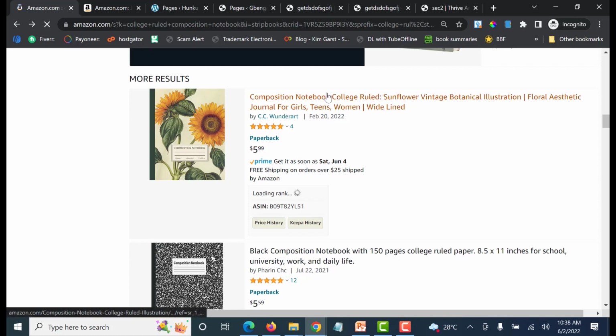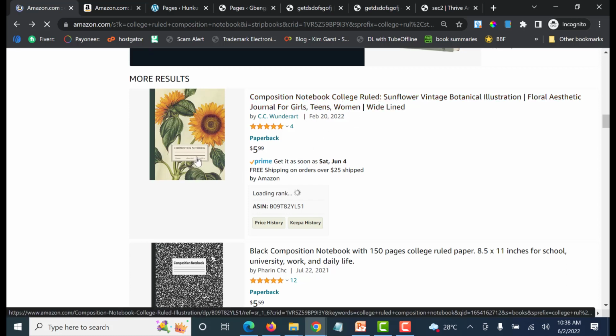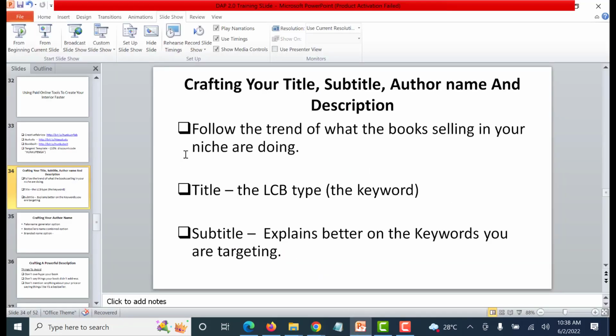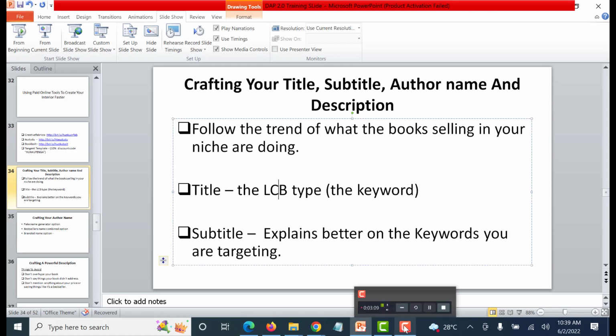Look at this one, the composition notebook, college rule. Let's open that up so that we can see exactly what I'm talking about. So basically, what you need to just stick with is putting the title. If it's a very low content book, just put the title. If it's not a typical notebook, if you are creating these low content books that have different types of interior or different things in the interior, then you can now add more information.